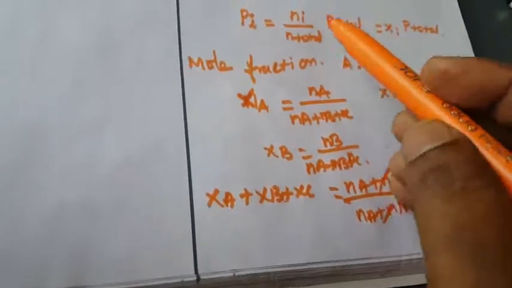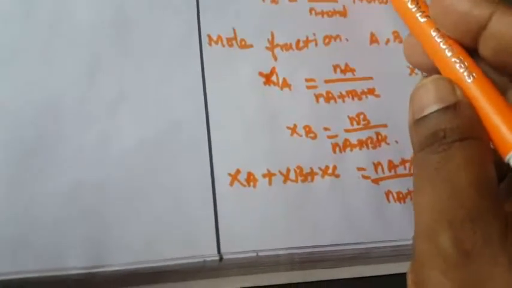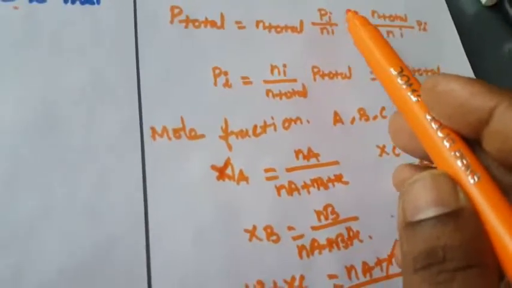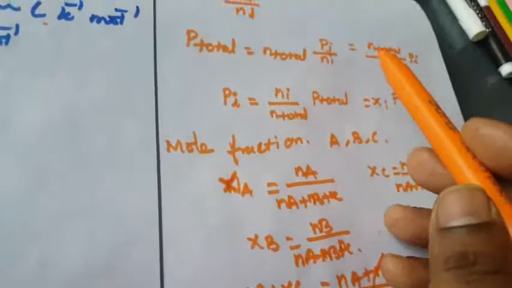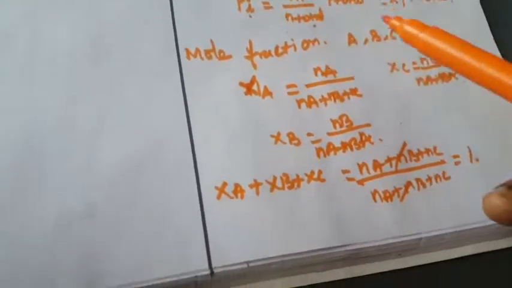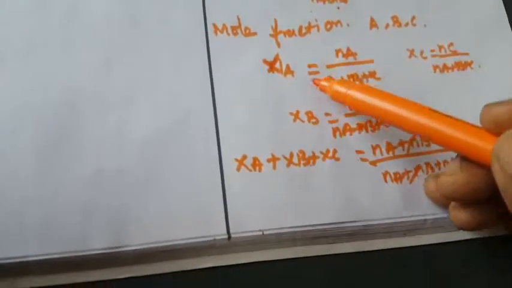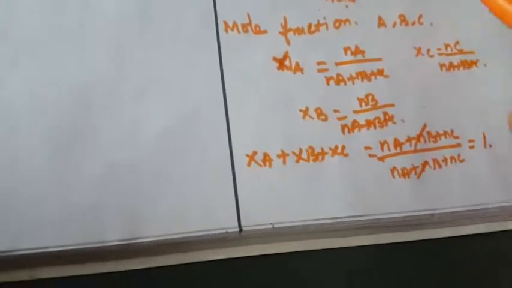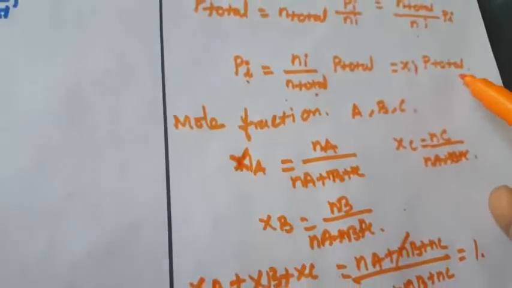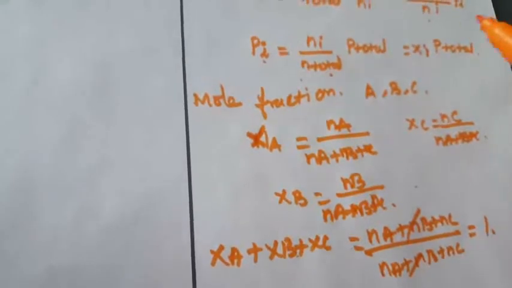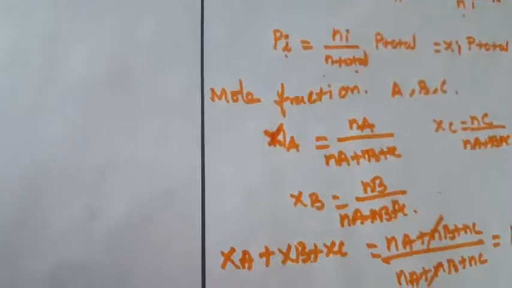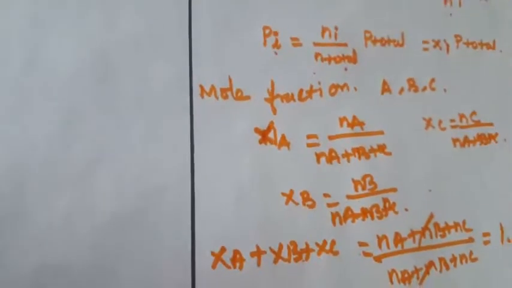That is the reason we can write here Pi, where i means the ith component. The i mixture means 1, 2, 3 or 4, 5, any other number. So that is N total divided by Ni, and that is the reason for Ni by N total, the mole fraction of A, B and C. So we can write Pi is equal to the mole fraction into P total. Okay, this is the conclusion for the mole fraction. A relation with the partial pressure can also be expressed in this way. This is another one.